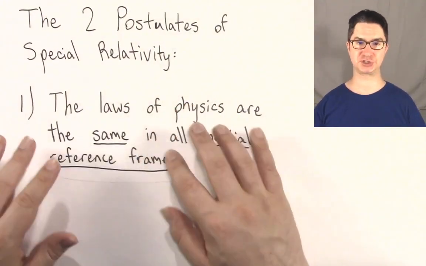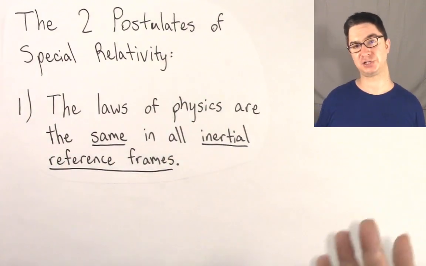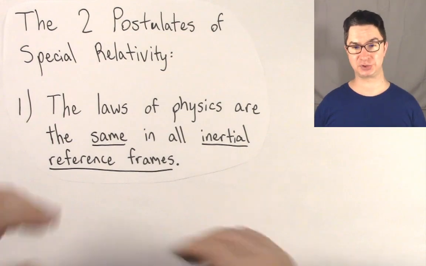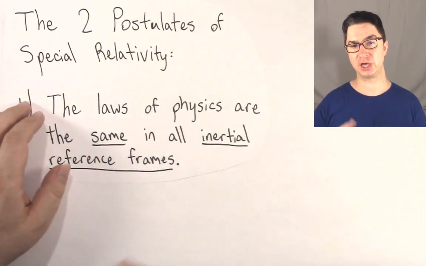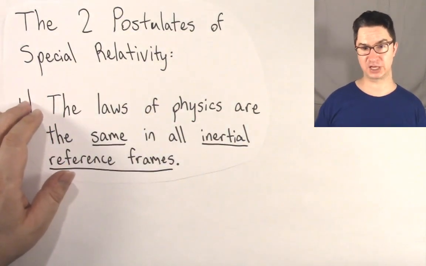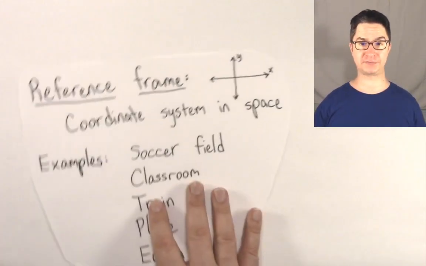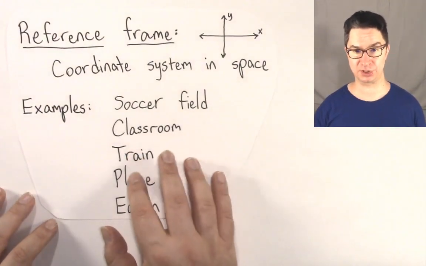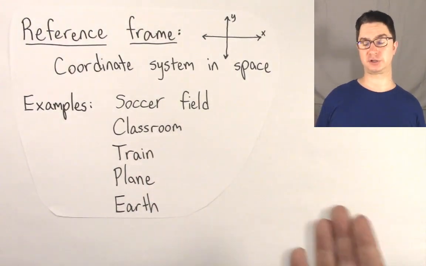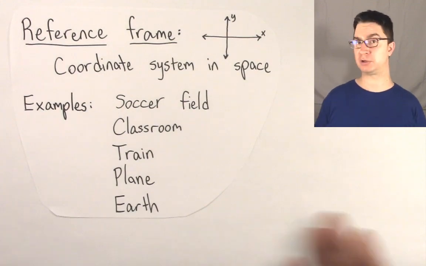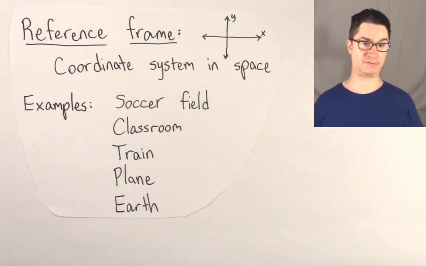So let's go ahead and get into our theory for time dilation. In particular, we're going to start out by looking at the two postulates of special relativity. Now, a postulate is simply an assumption that you make when you come up with a theory. So Einstein's first postulate was that the laws of physics are the same in all inertial reference frames. Now, let's unpack this a little bit. Let's remember what a reference frame is. A reference frame is any coordinate system. So a soccer field could be a reference frame, a classroom, a train, a plane. Even if they're moving, they could be a reference frame. And Earth could be a reference frame as well.